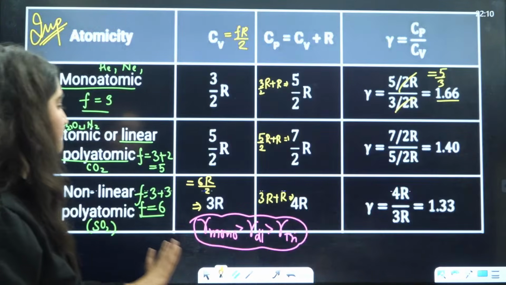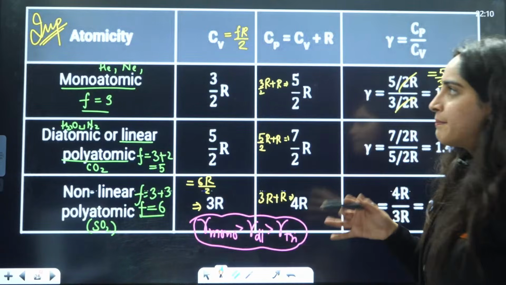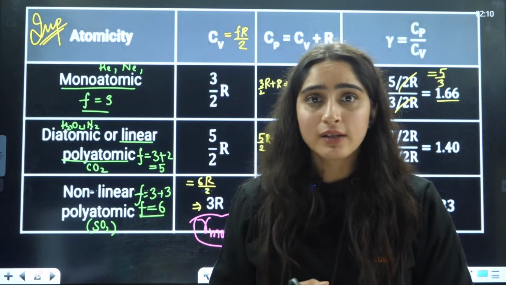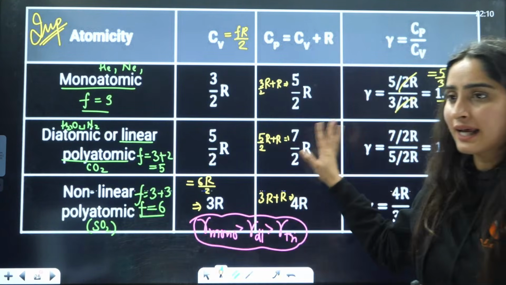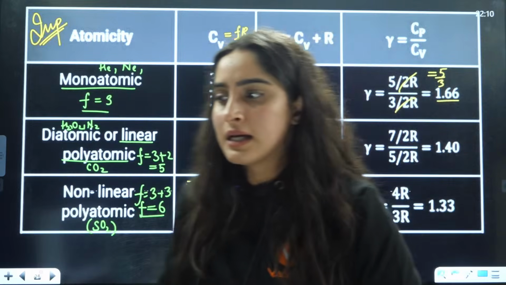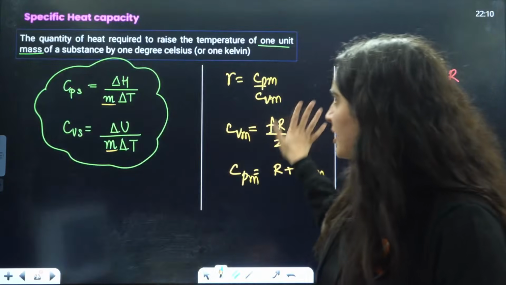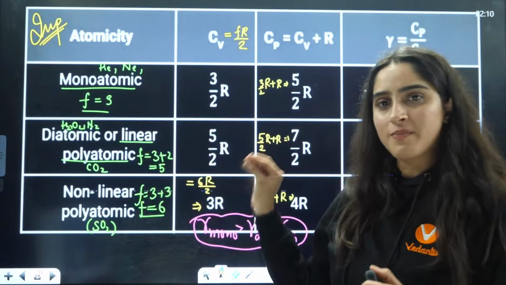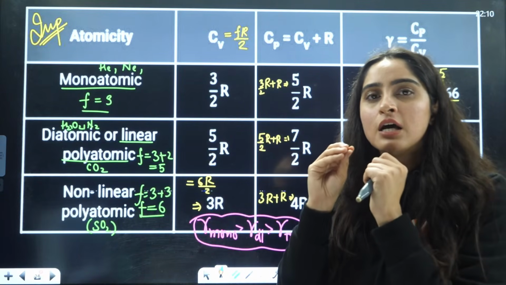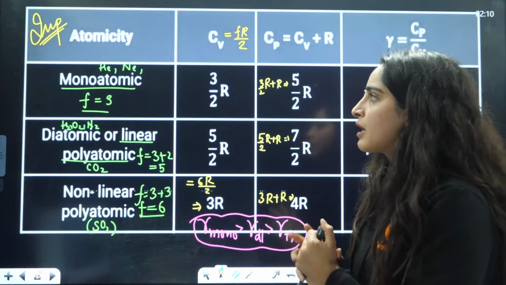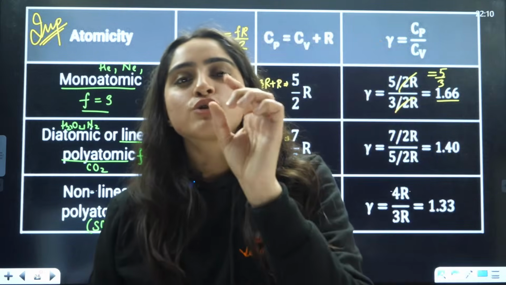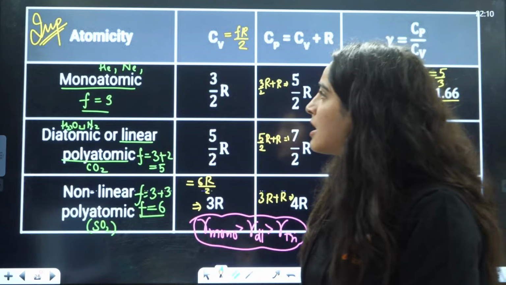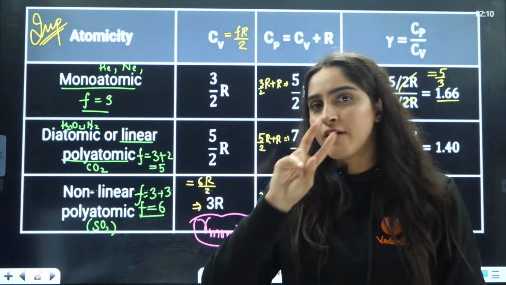Got it? Now, ma'am, how is this beneficial for us? What kind of questions will they ask you? This is how they will ask you the question directly with the help of a table. If you remember these formulas, you don't need to remember this table. Monoatomic means there is only one atom in the gas, like helium, neon, argon. Monatomic gases have 3 degrees of freedom.